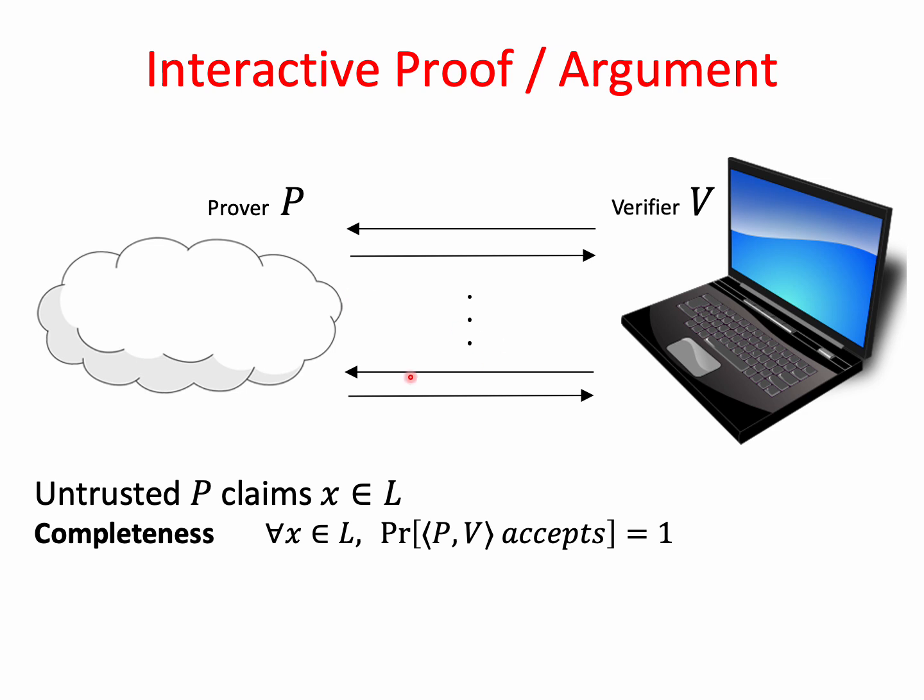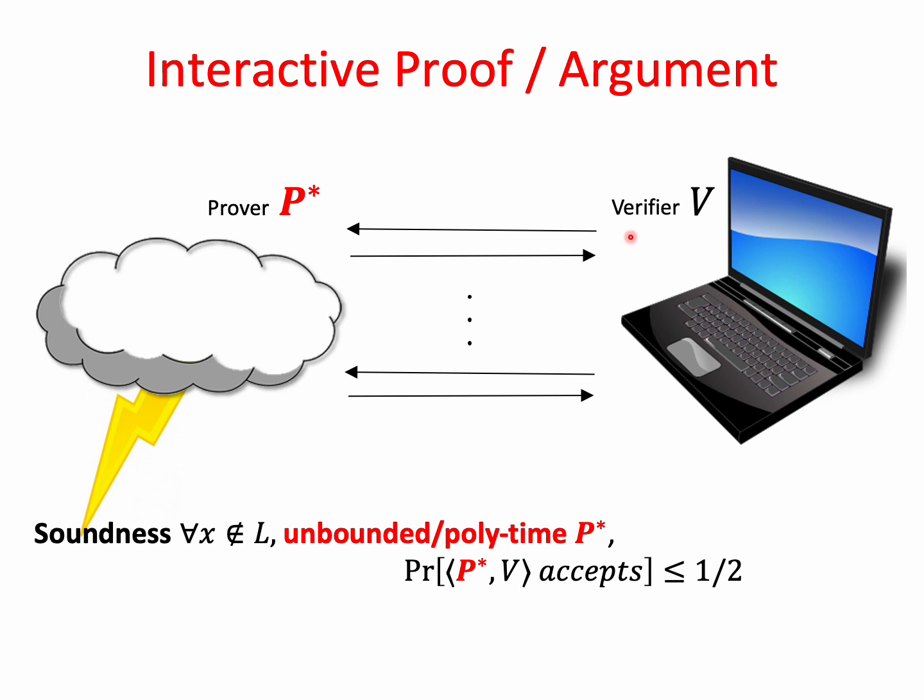And these two parties interact, and at the end of the interaction, the verifier decides whether he accepts or rejects. Completeness means that for any X in L, the probability over the verifier's randomness that he accepts is equal to 1. Soundness means that if X is not in L, then for any cheating prover strategy P star, the probability that the verifier accepts is less than half. And this half can be made smaller using repetitions.